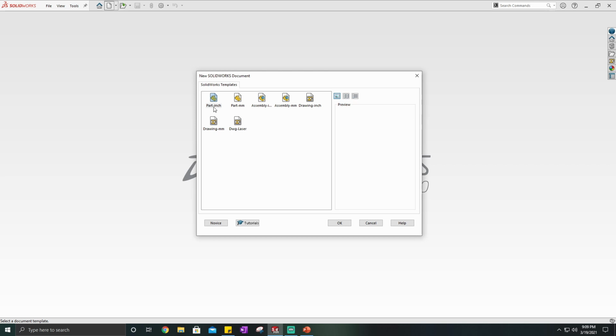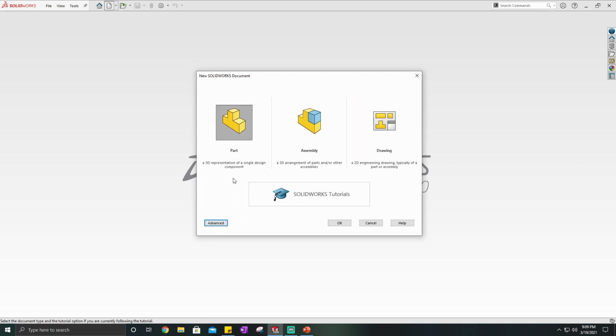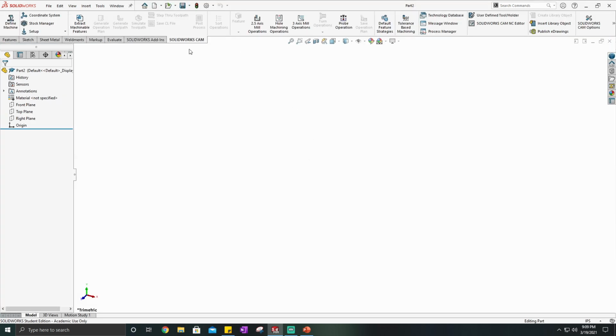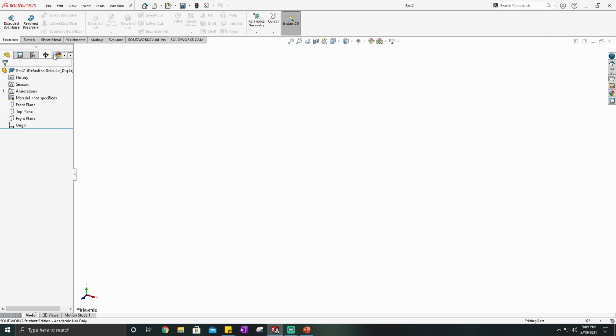So if I wanted to make a part and I wanted to use edges as my dimensions, I can just click on that right there, and I don't have to set all that up manually. It's just a faster way, but since we're assuming beginners or little knowledge, we'll go ahead and start out with a basic part. So we'll just go ahead and click on part. You can either double click it or just click it and press OK, and then SolidWorks will load in with everything here.